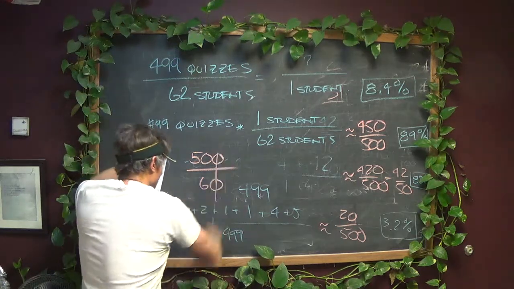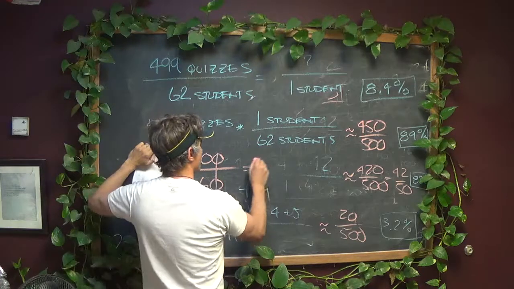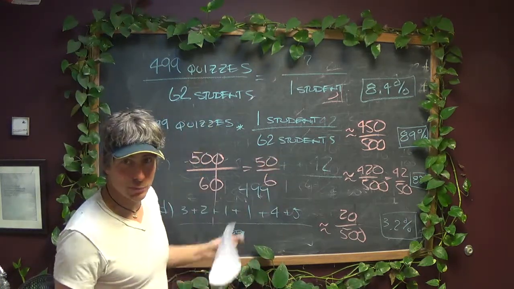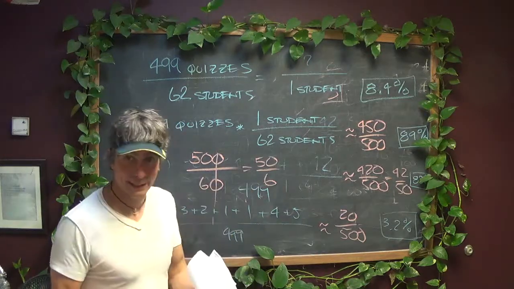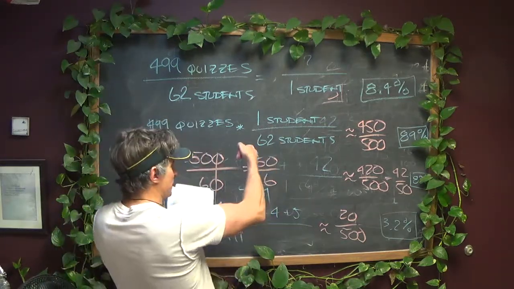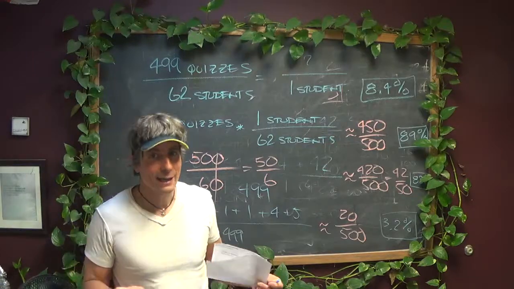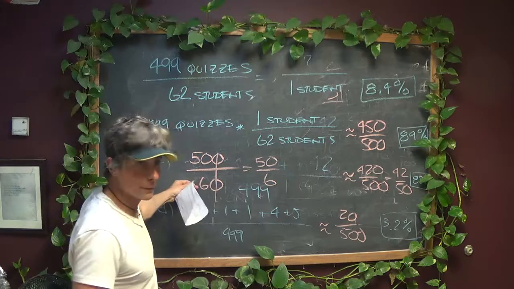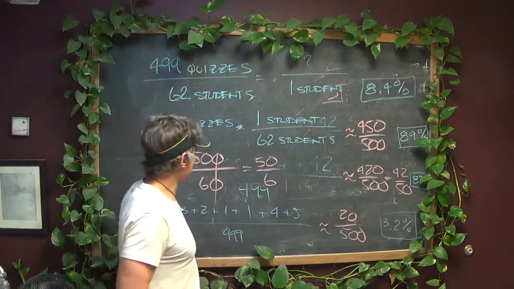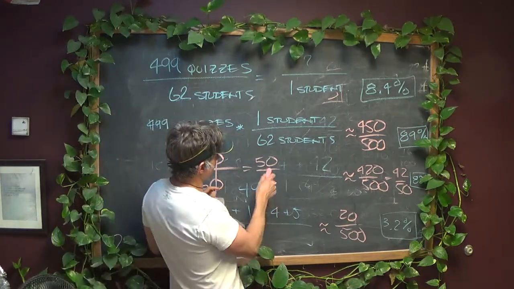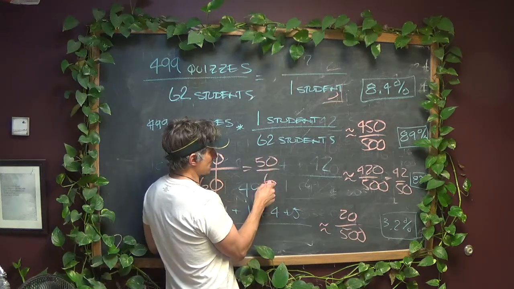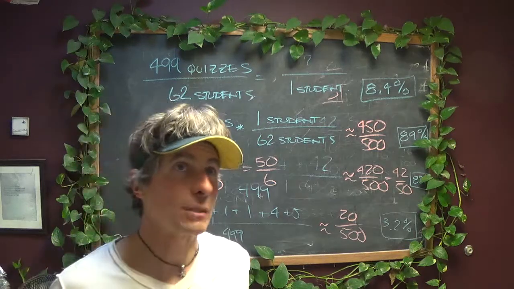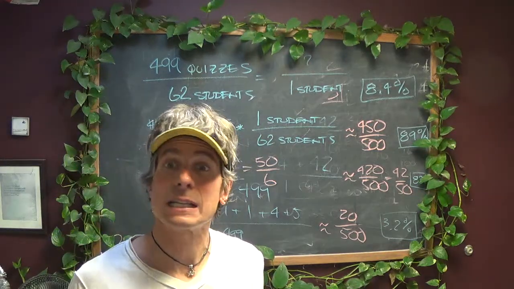We can knock those down, and you're left with 50 over 6. Now, at this point, you can probably just do the math in your head, because it would be different if it was 6 over 50 as a percentage, but this is not a percentage, right? This is a number, a whole number of quizzes per student. Quizzes per student. That's the unit, quizzes. So what we end up with is 6 goes into 48 8 times, and 6 goes into 56 7 times.